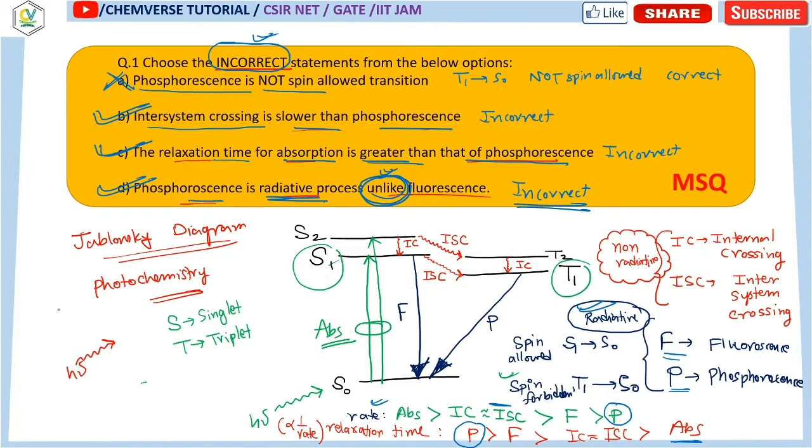So your choice will be option B, C and D. So you will choose option B, option C and option D. So this is the answer for this question: B, C, D.